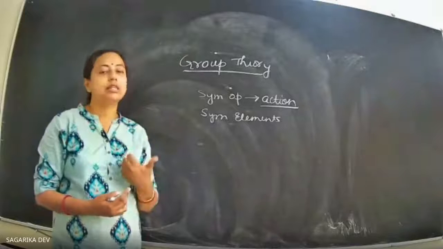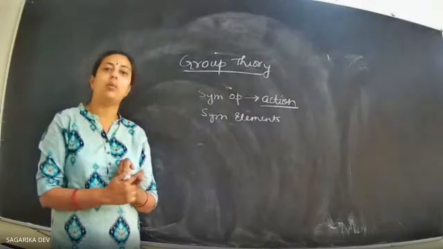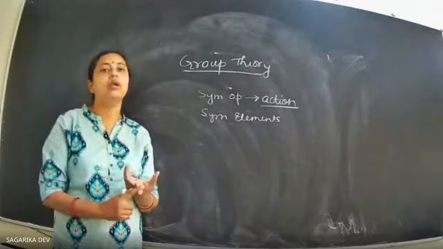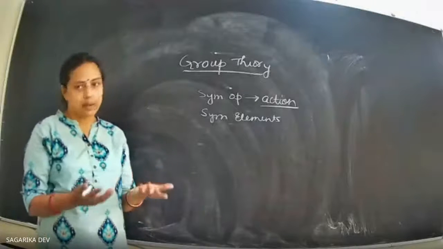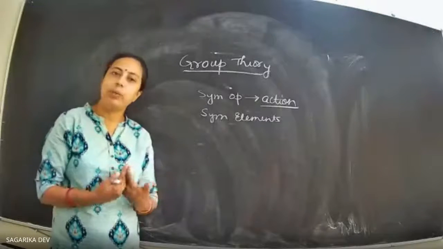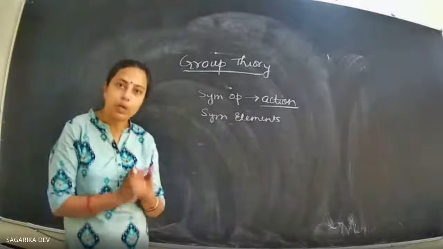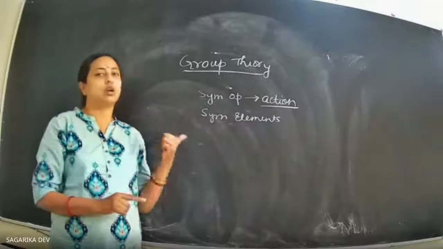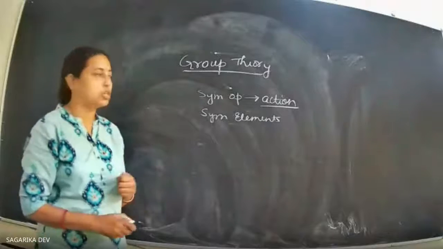It can be a rotation along a particular axis, reflection along a particular plane, or inversion through a particular point. So rotation, reflection, inversion, these operations are called symmetry operations.